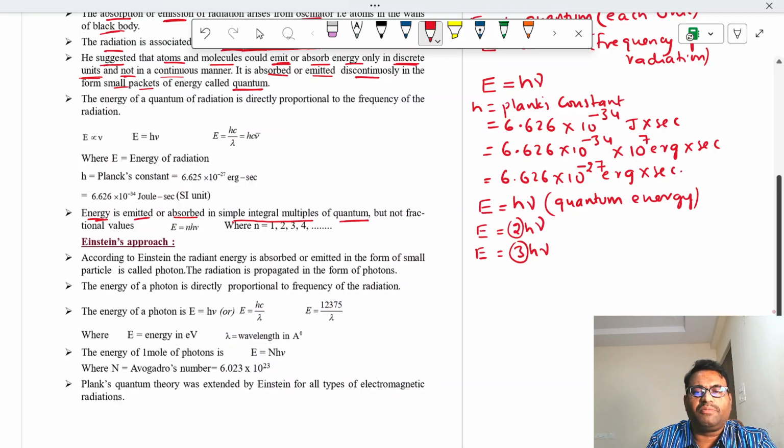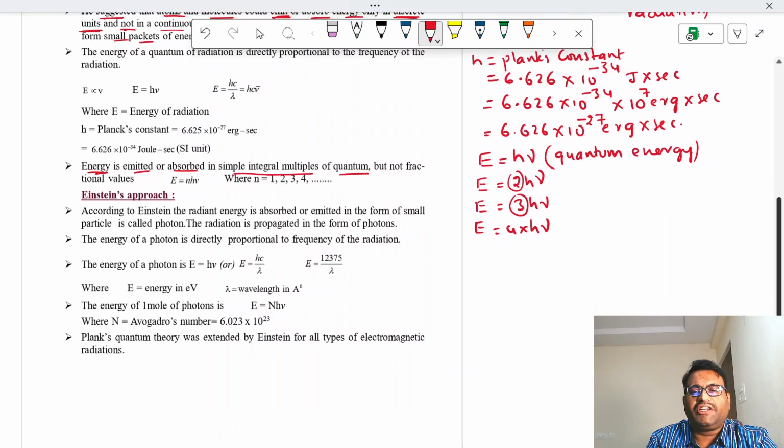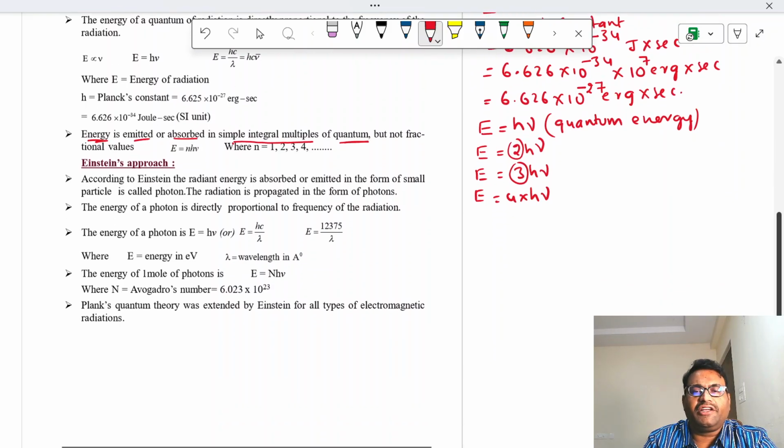So energy is radiated or absorbed in integral multiples of quantum: 1 quantum, 2 into quantum, 3 into quantum, 4 into quantum. In this way it can. So it cannot be absorbed or radiated in the form of E is equal to 1.5 h nu. This is not possible. Not in fractional values.